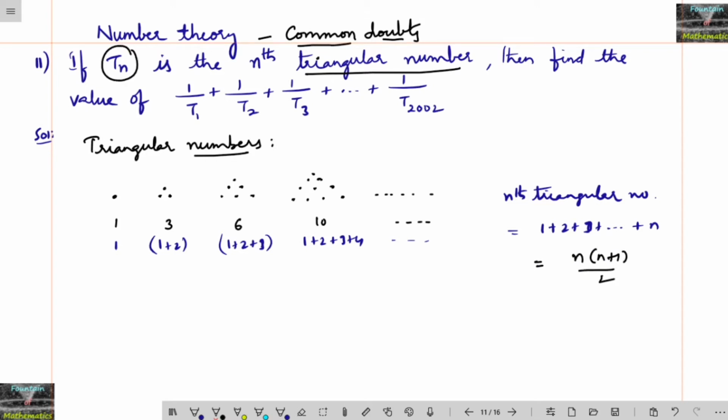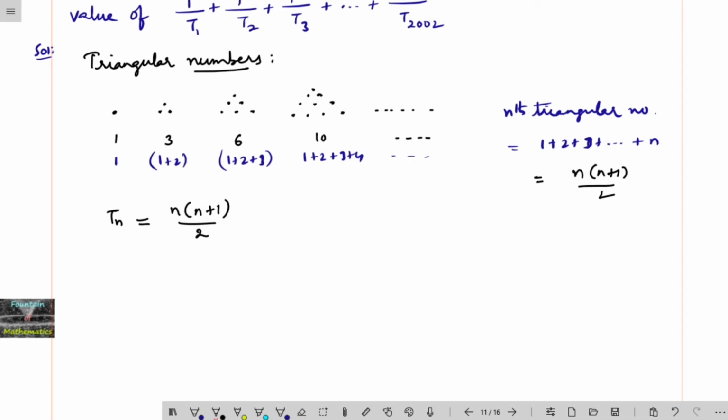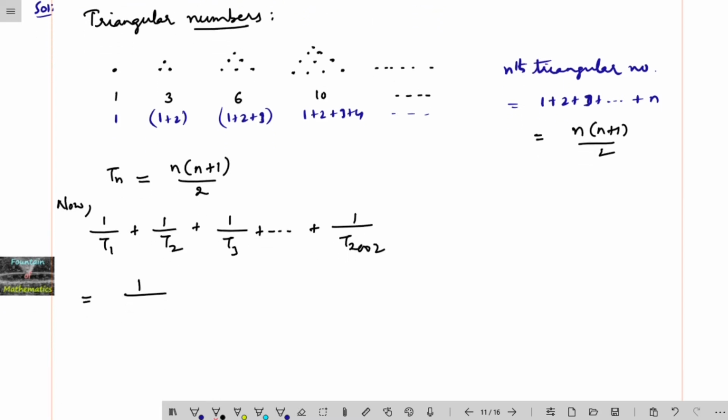And here it is given Tn is the nth triangular number. So what is Tn? Tn is nothing but n into n plus 1 by 2. Now consider 1 upon T1 plus 1 upon T2 plus 1 upon T3 and so on up to 1 upon T2002. We can write 1 upon T1, which is the sum of one natural number, that is 1 into 1 plus 1, 2 by 2, so you get 1.